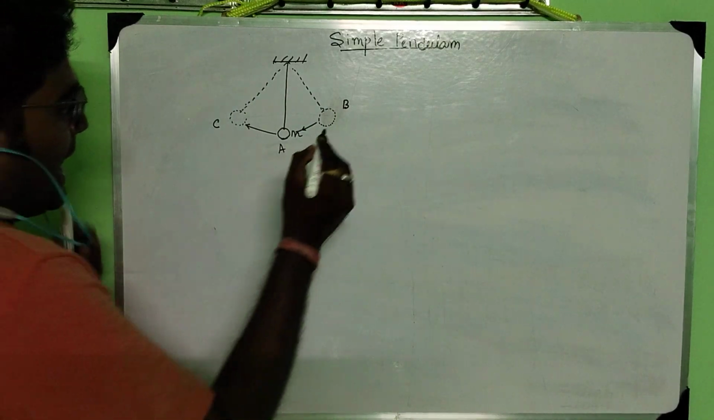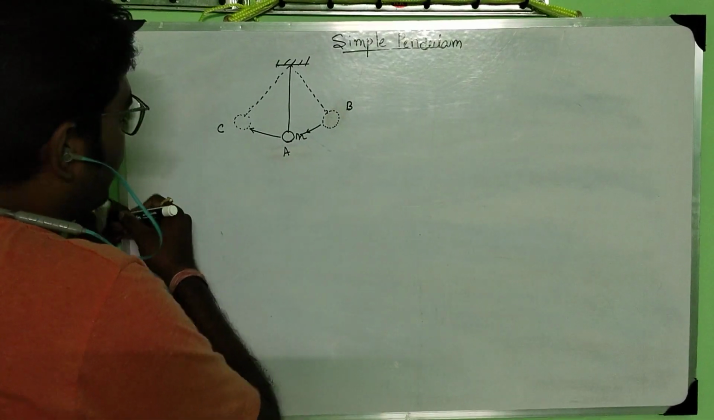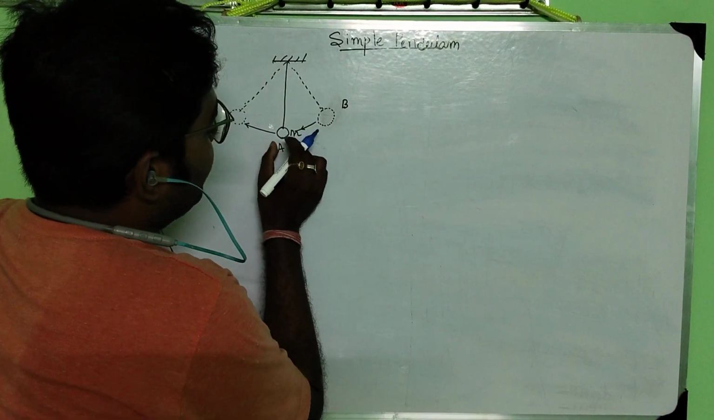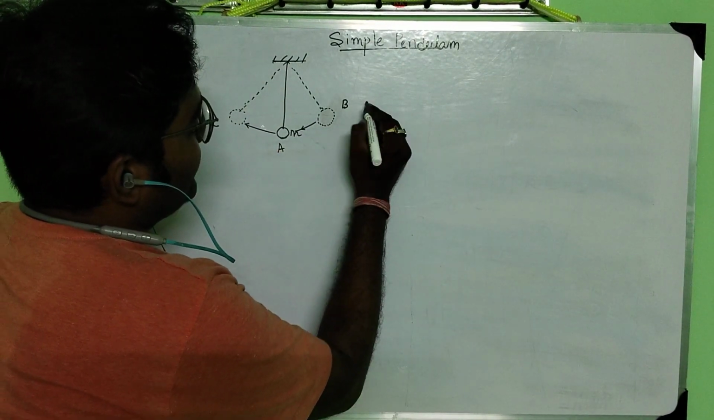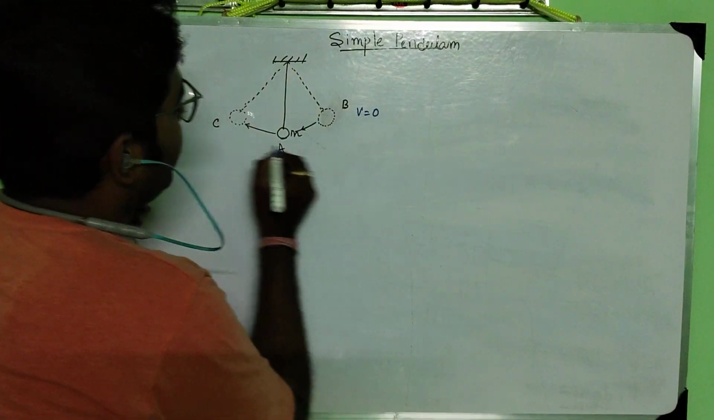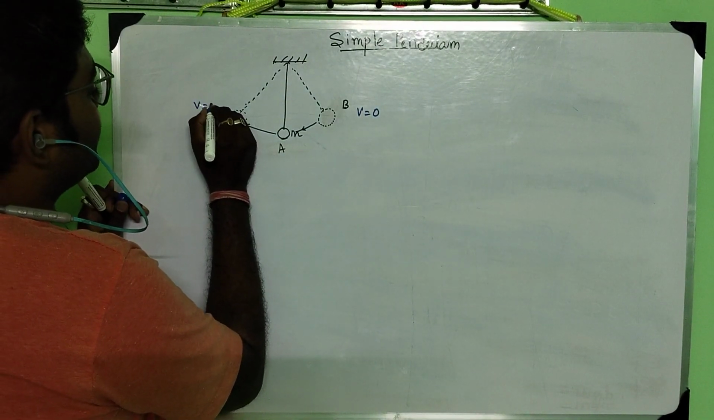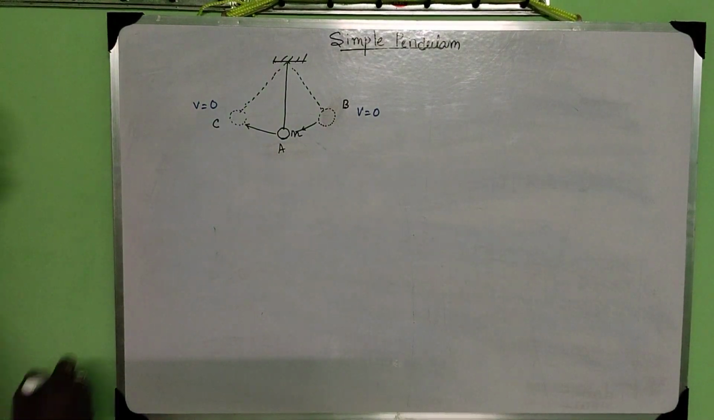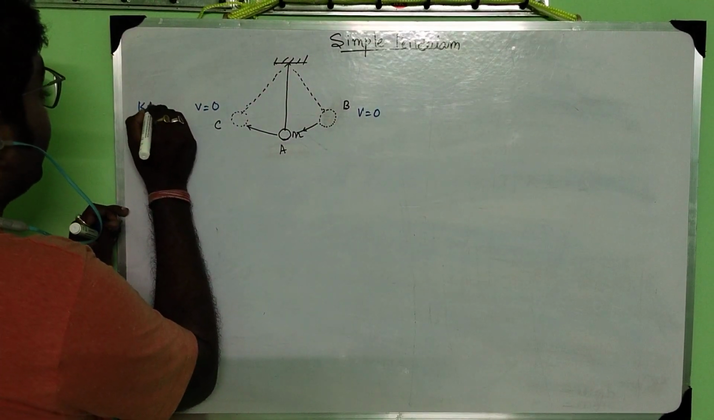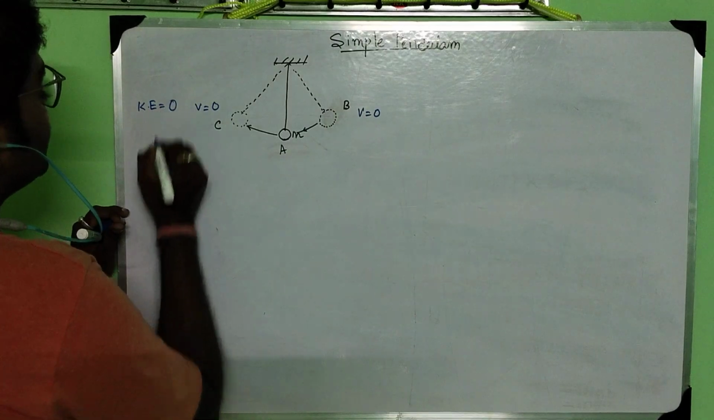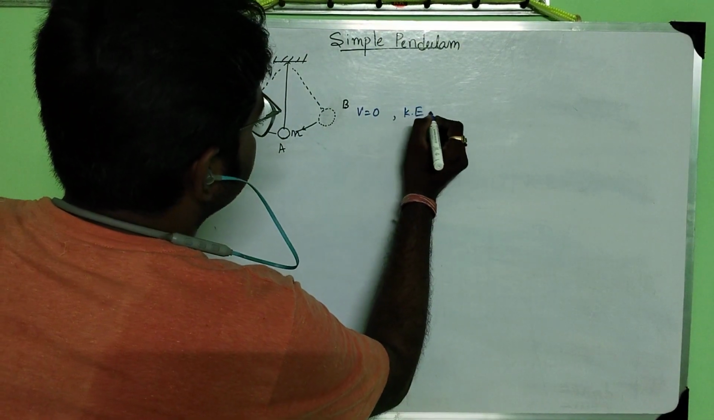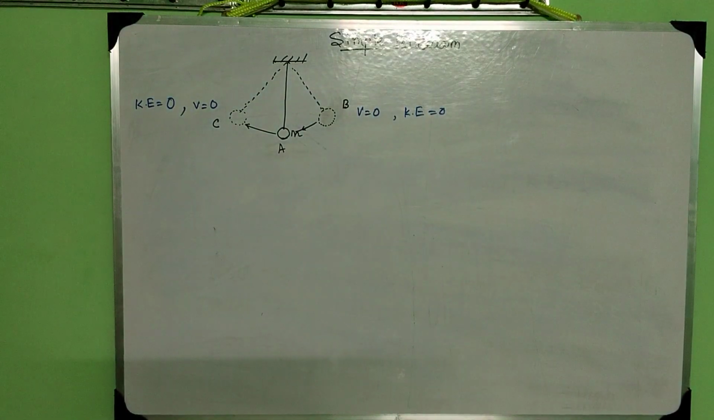So at this position B, if I take the bob and release here, at this position the velocity is 0. Here also, at this position also the velocity is 0. So if the velocity is 0, then kinetic energy is also equal to 0. Here also, the kinetic energy is equal to 0.